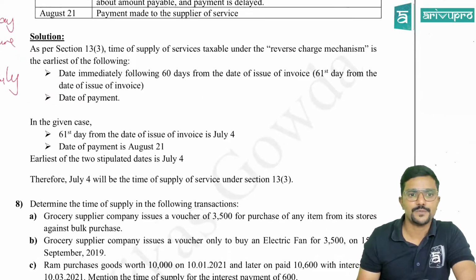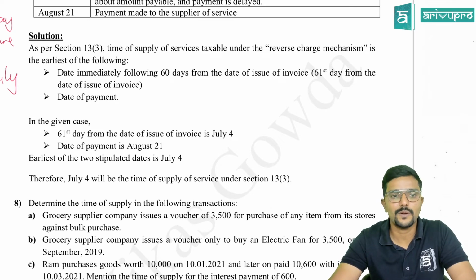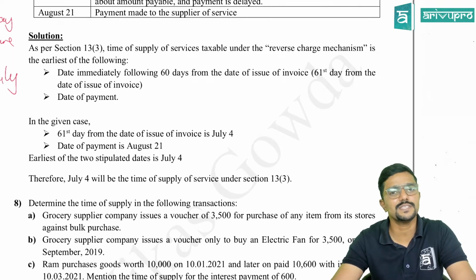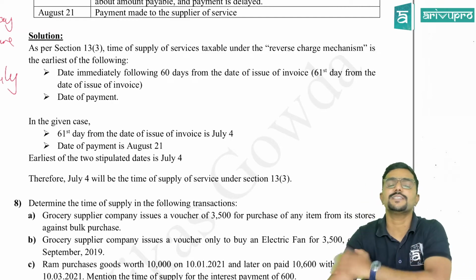Let me read the solution. As per section 13(3), time of supply of services taxable under the reverse charge mechanism is the earliest of the following. Date immediately following 60 days from the date of issue of invoice, that is the 61st day from the date of issue of invoice. See, what they have given in the law is date immediately following 60 days.